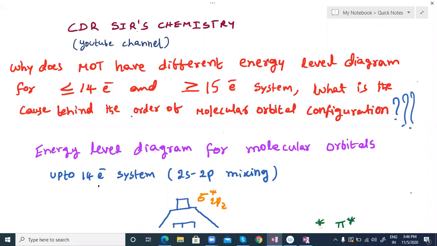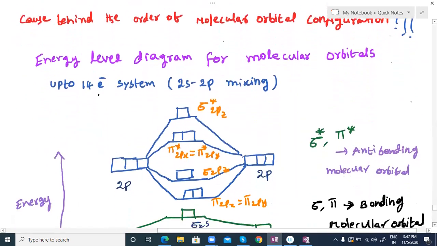In the previous video I discussed the postulates of MOT and the conditions for linear combination of atomic orbitals. In this video, I am going to discuss what is uploaded on the screen. You can see that one. Mostly, I am discussing for students, not for teachers. You can see here one by one: the energy level diagram for molecular orbitals up to the 14 electron system. So this is the way you have to see it.